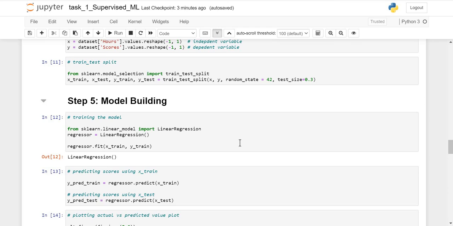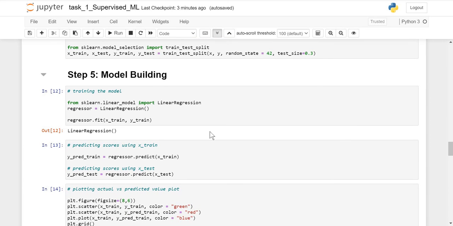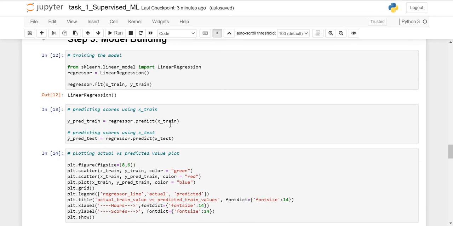So the next step is model building. I have imported LinearRegression from the sklearn linear model and fitted it on the training set, that is X train and Y train. The next step is predicting results. I have predicted the results for X train and X test.